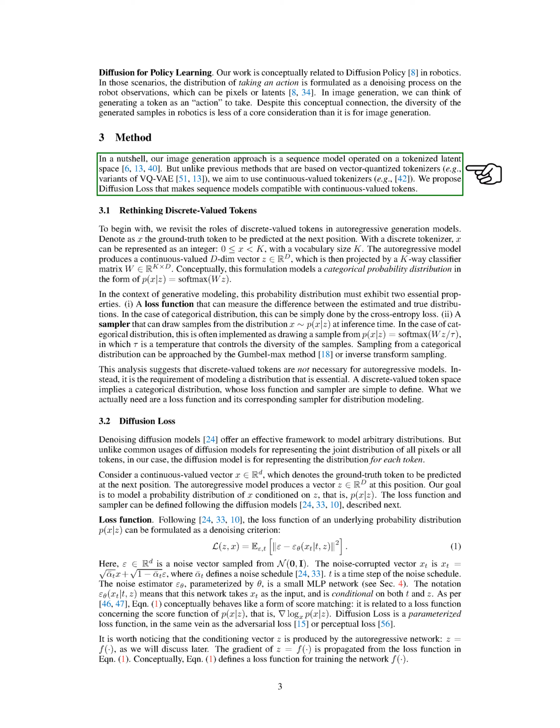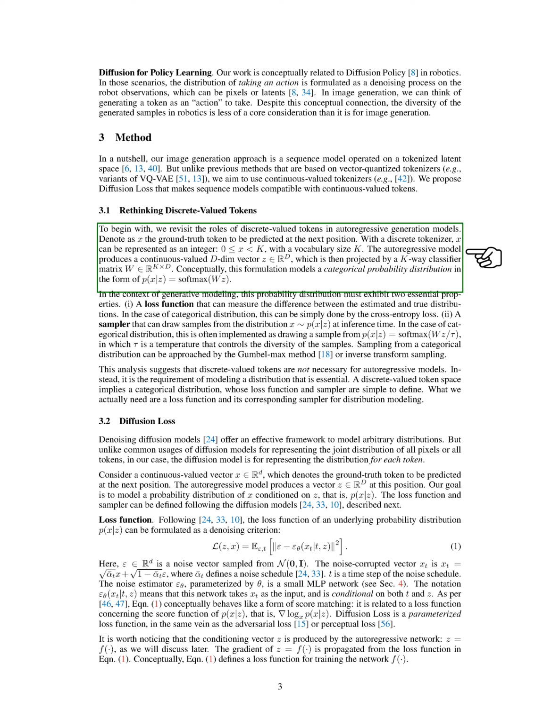Section: Rethinking discrete valued tokens. In this section, we revisit the roles of discrete valued tokens in autoregressive generation models. We denote the ground truth token to be predicted as x, which can be represented as an integer between 0 and k with a vocabulary size of k.